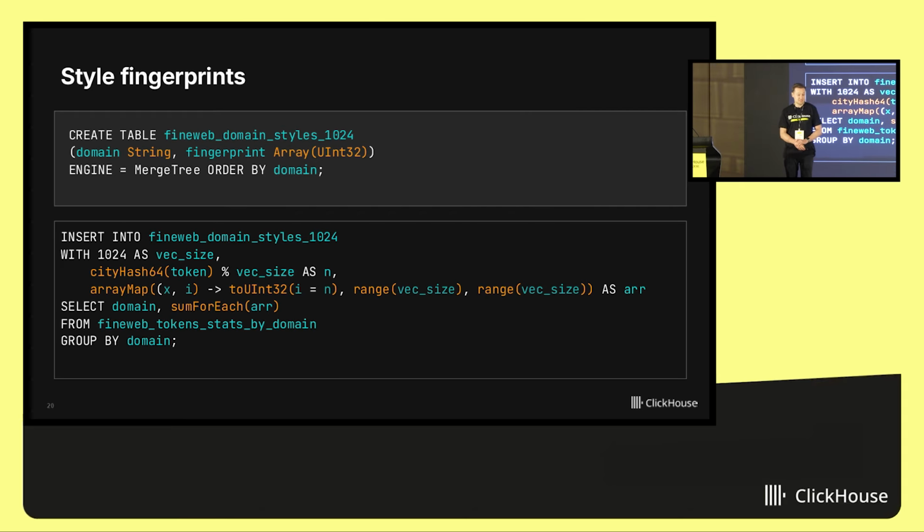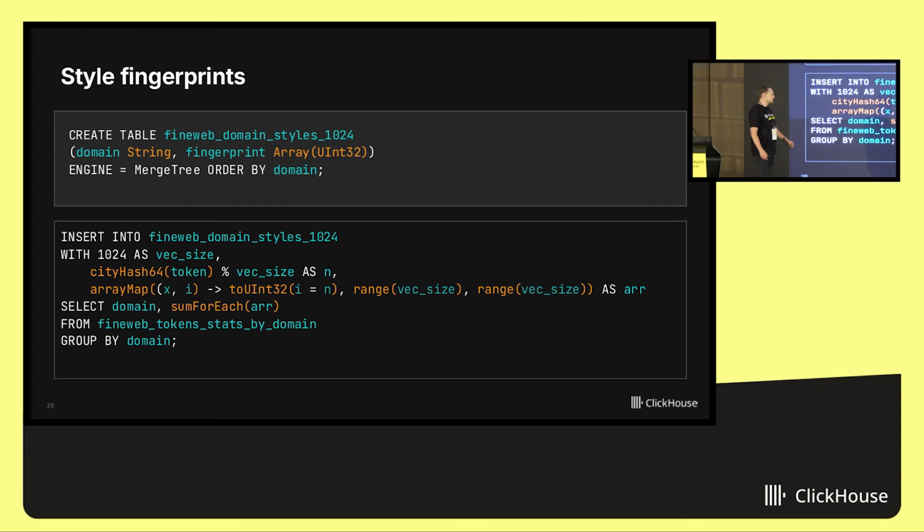Let's do something even more interesting. So remember that FineWeb dataset. It contains many, many websites, including Blue Sky, including Hacker News and Reddit, just a bit from Reddit and Wikipedia, and also something from ClickHouse.com. I checked, and it has pages from ClickHouse.com. What I will do, I will create fingerprints for the style of every website. And to do that, I will do this simple SQL query in ClickHouse.